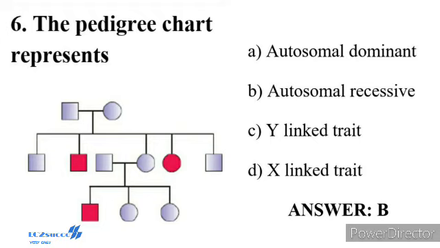The disease is controlled by a single pair of alleles, HbA and HbS. Out of the three possible genotypes, only the homozygous individual for HbS and HbS shows the diseased phenotype. So the correct answer is option B, autosomal recessive.